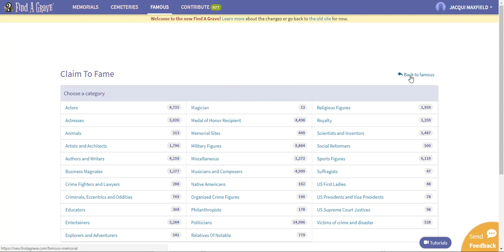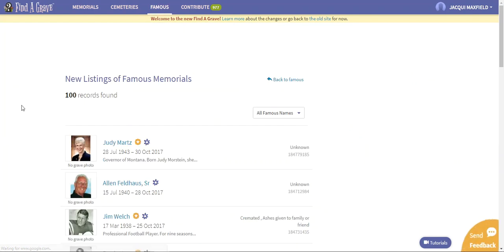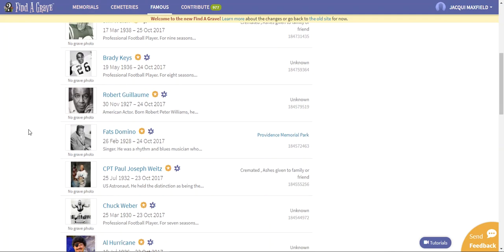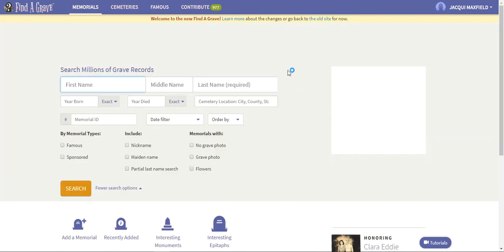I can go back to categories here. This up here in this top right hand button, this will take me back to famous. So I can click this down here or come back up to the middle of the screen and click up there. And either way is going to take you back to where we started from. If I want to see show new listings, this is going to show me who most recently has died. There's 100 records here. So Judy Martz, she was the governor of Montana. She passed away just a few days ago. So anyway, you can look through here, and Fats Domino has all these people and it has their information listed in Find a Grave, just like your ancestors have been. Same thing, but these, like I said, are just famous people that have been added into Find a Grave.